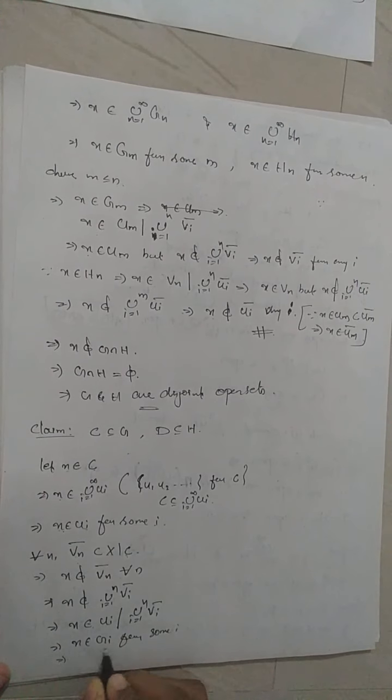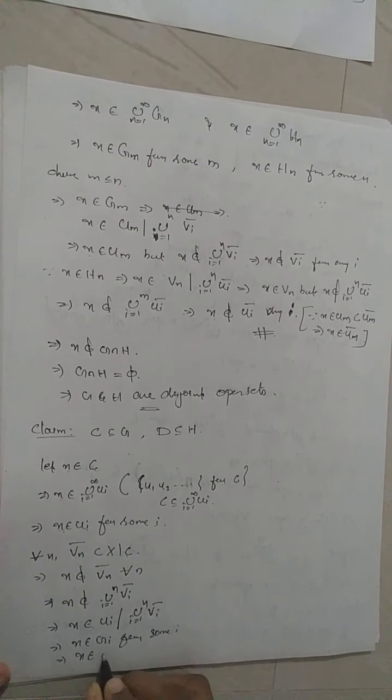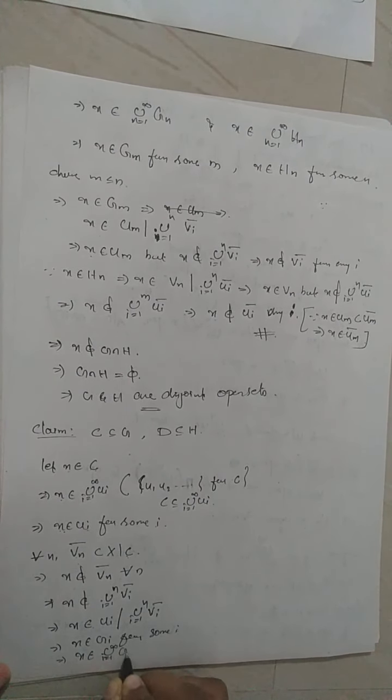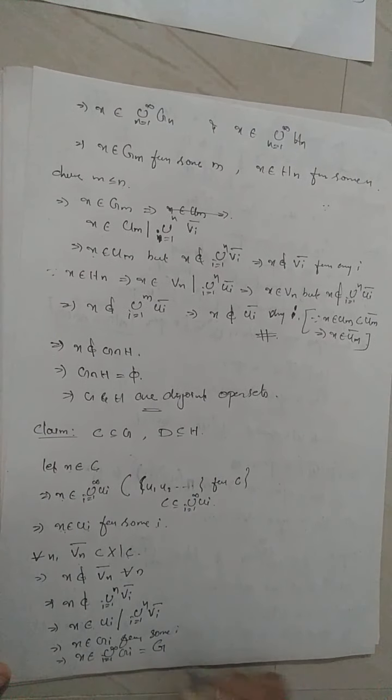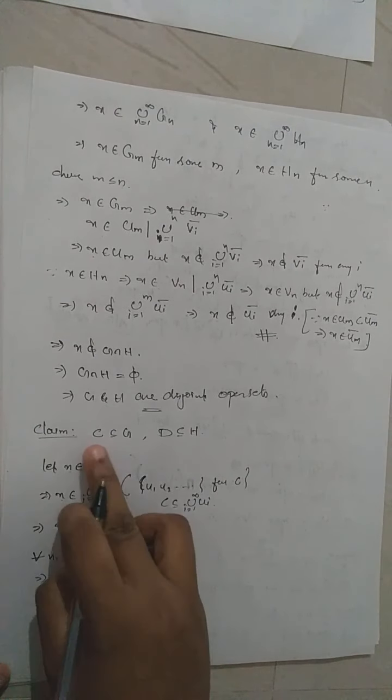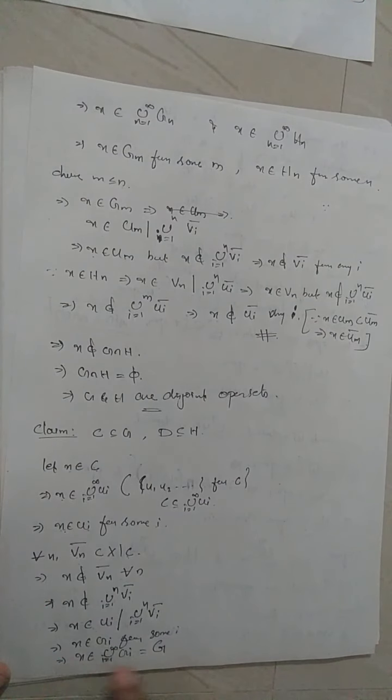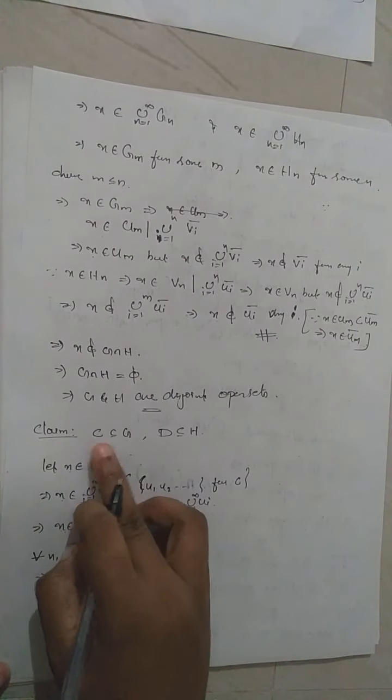So when x belongs to Gi for some i, then x belongs to the union i equal to 1 to infinity of Gi, and it is denoted by our G. So x belongs to G. When x belongs to C, then that x also belongs to G. Therefore, C will be contained in G.